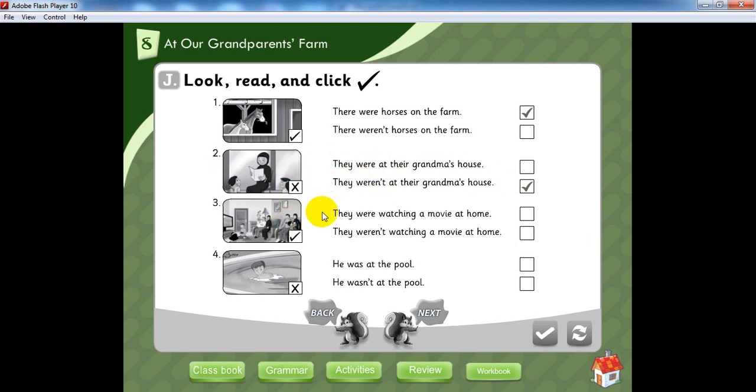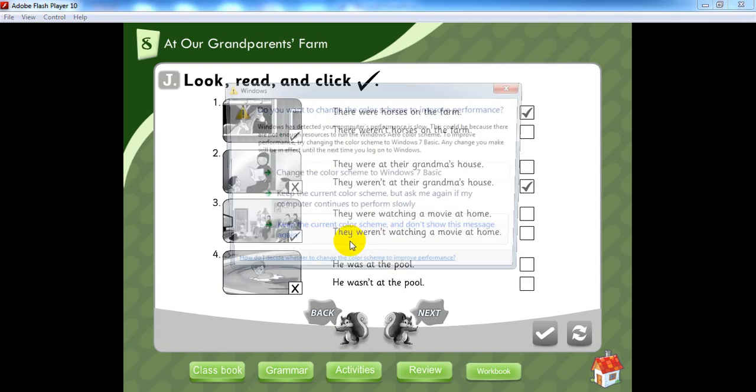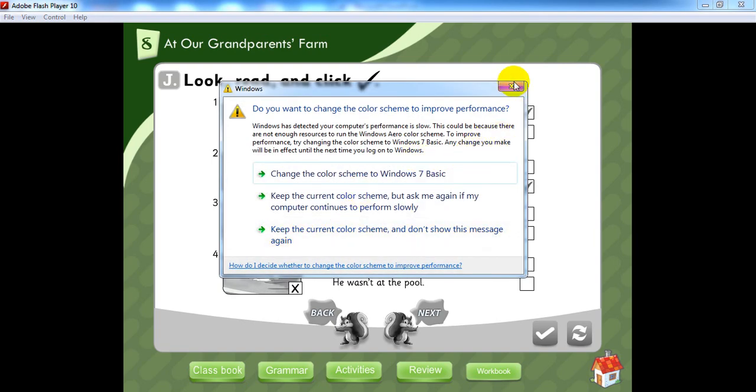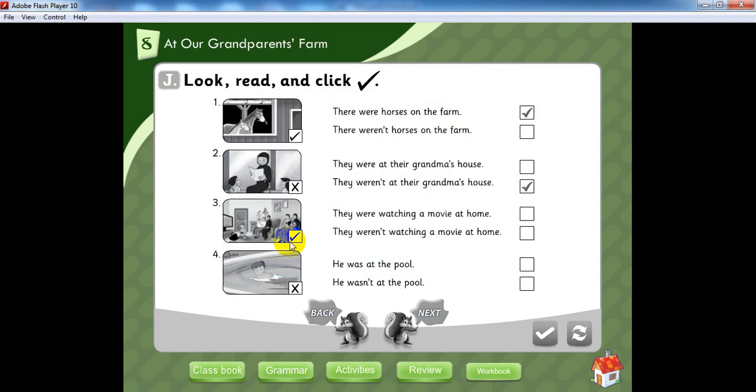Number 3. Read it. They were watching a movie at home. They weren't watching a movie at home. Were or weren't? Look, what do we have? We have yes. So we're gonna say they were watching a movie at home. Great. Last one, and finally, number 4.